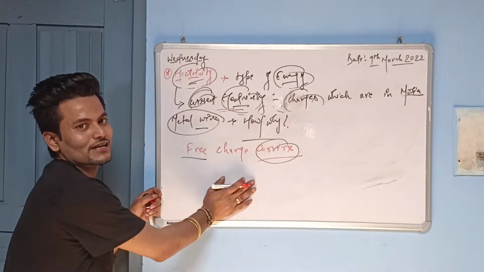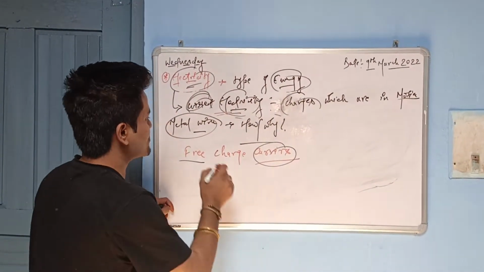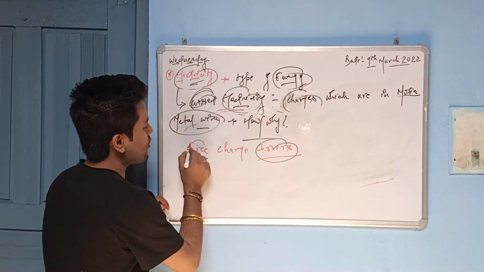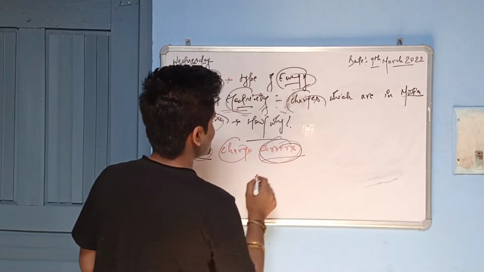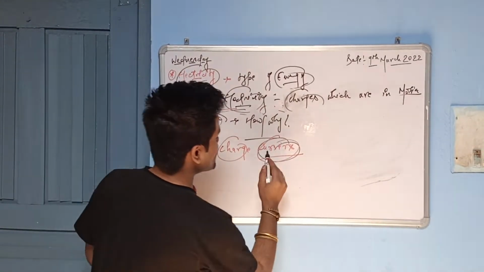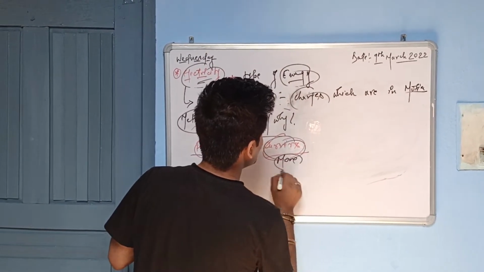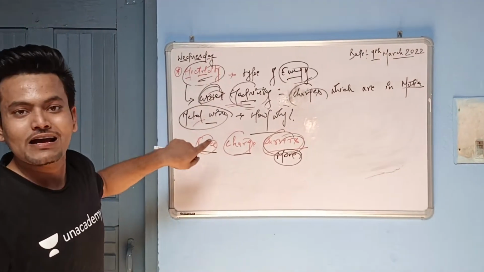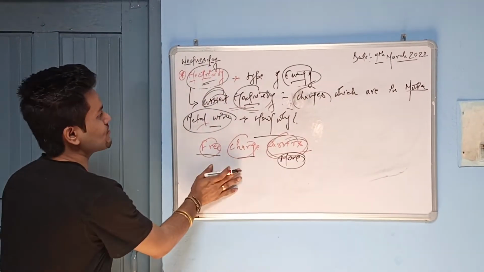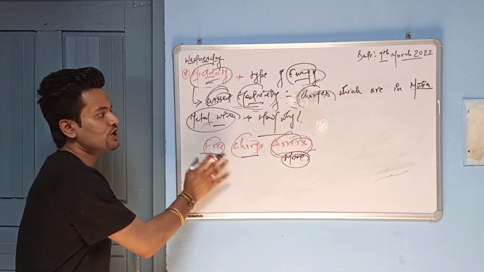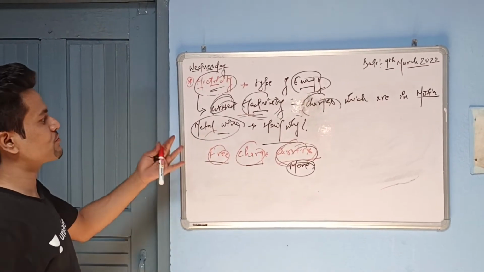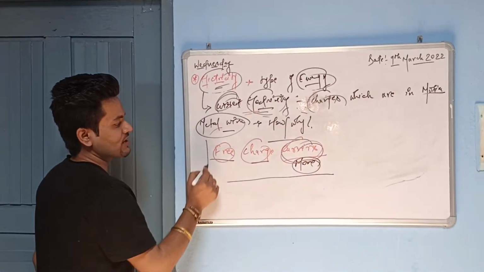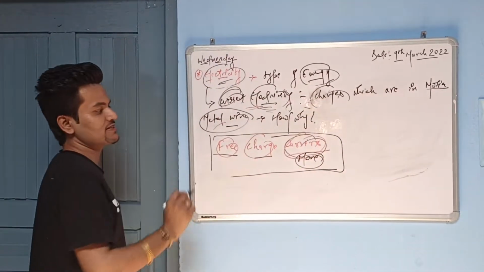What I am telling you is that metal wire is a good conductor of electricity. How and why? Because it has free charge carriers. Free carriers means movable, wherever the charge is in motion. Any charge which can be in motion is called current electricity, and only for that are they responsible for being a good conductor of electricity. Any conductor can be a good conductor if it has free charge carriers.